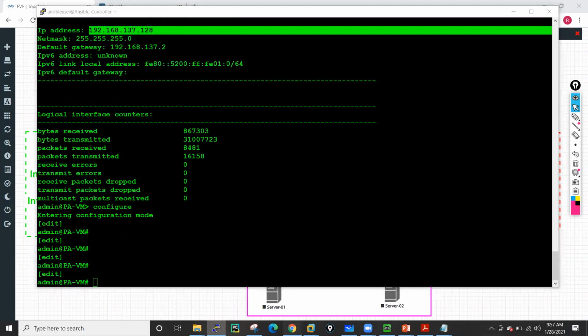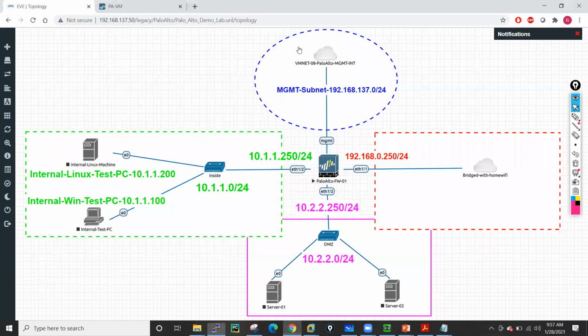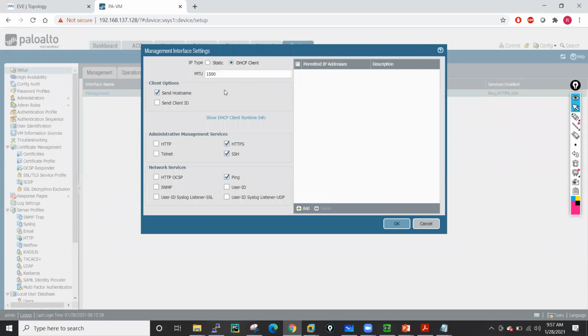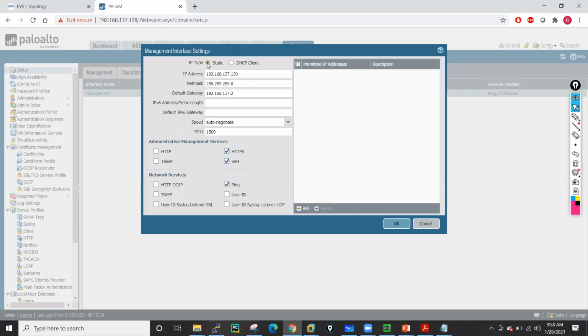And how you can verify: if I go to the Device tab, let me show you via the graphical user interface. Into Management Interface, and if I go here, see, we are getting IP from DHCP. So if we want to configure the static IP address, we first have to set that particular option over there. We have to set this static option. Then only will the IP become active.